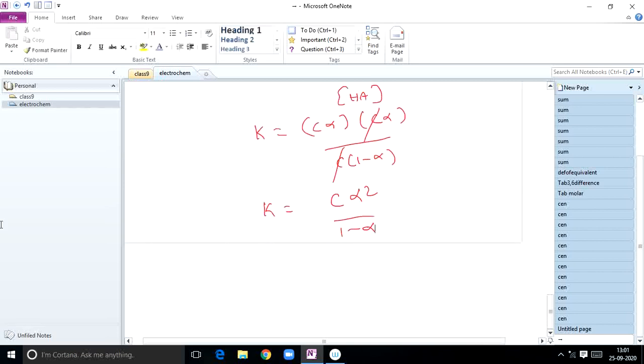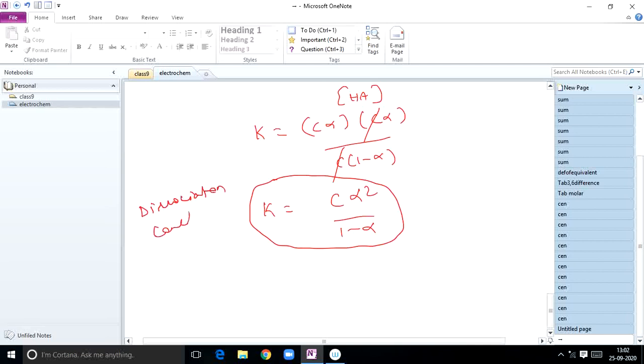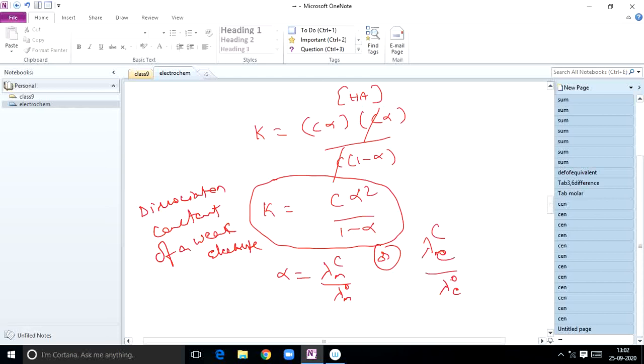You know already previously we have derived this. So this you can keep in a box: for a weak electrolyte, this is the dissociation constant, denoted by K. Here we can calculate the alpha value as lambda mc by lambda m naught, or you can substitute lambda ec by lambda e naught. Like that, if you substitute, you will get different values.